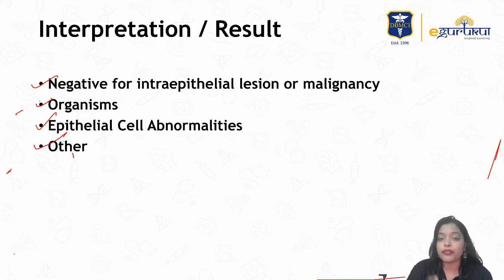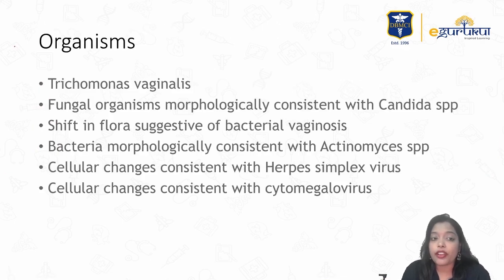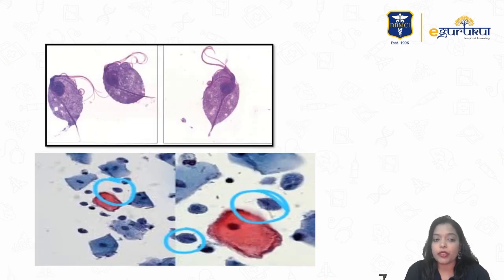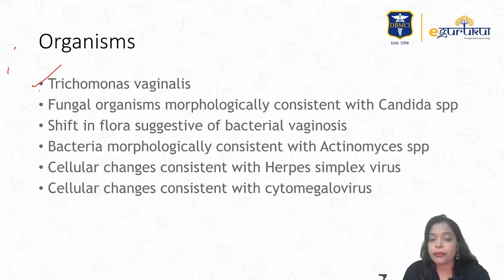Previously, in some of the papers we got a question asking which infection cannot be picked up by a pap smear, and the options were trichomonas, bacterial vaginosis, inflammation and gonococci. You can always pick up trichomonas on a pap smear. Trichomonas on pap smear looks pear shaped with flagella. So this is the pap smear showing the trichomonas.